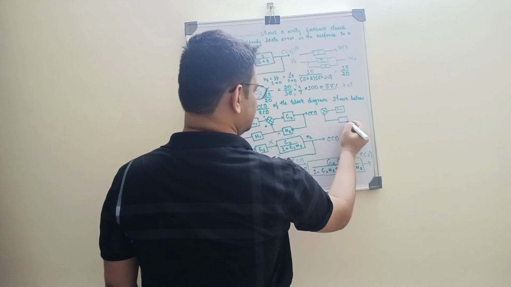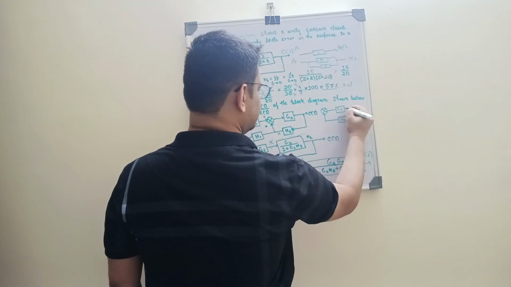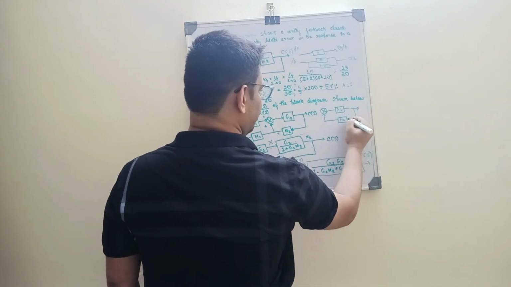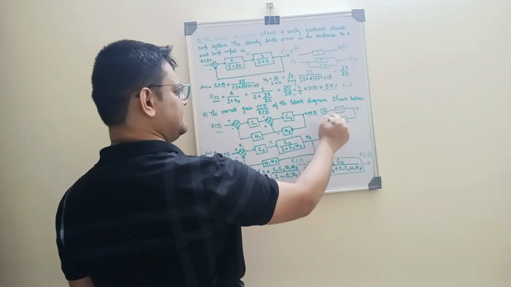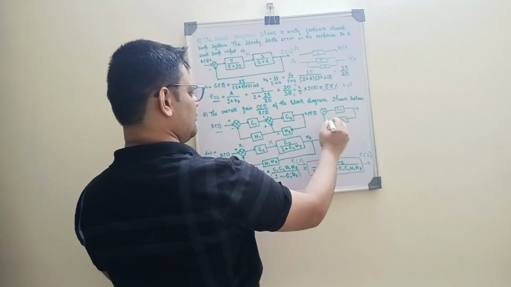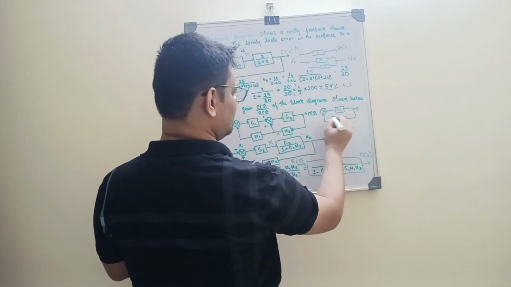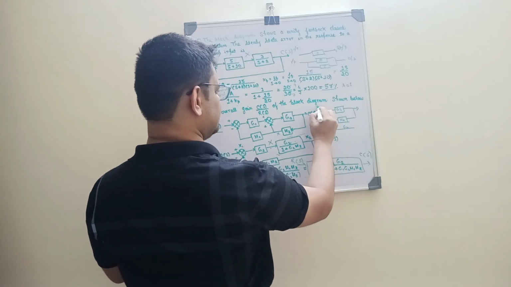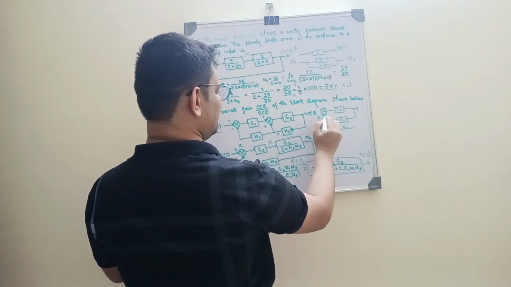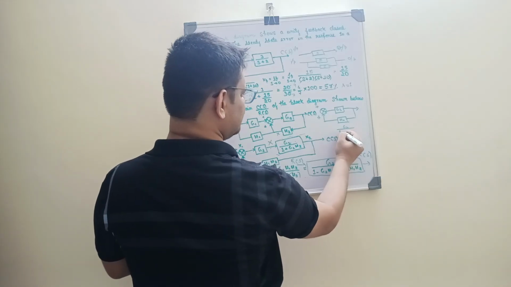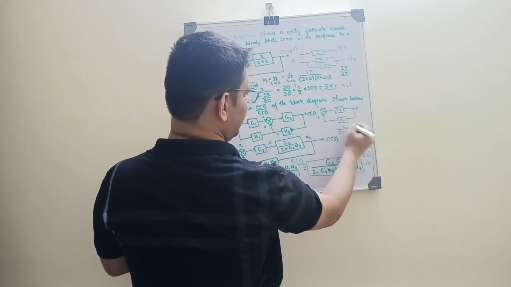We take this block H2 and this is the output. If we solve this area, G2 will remain the same and it will be divided by 1 minus G2 H2, because the error signal is plus and plus.